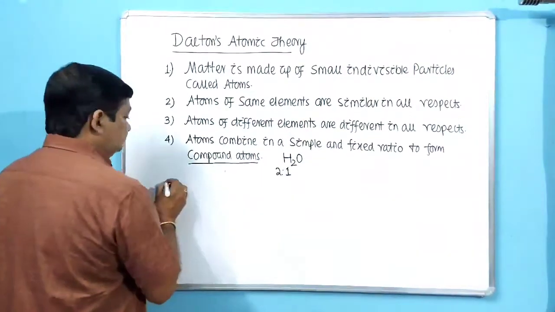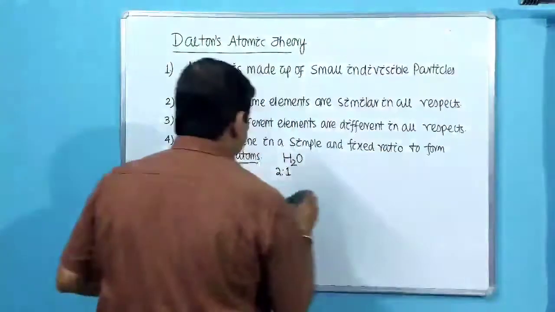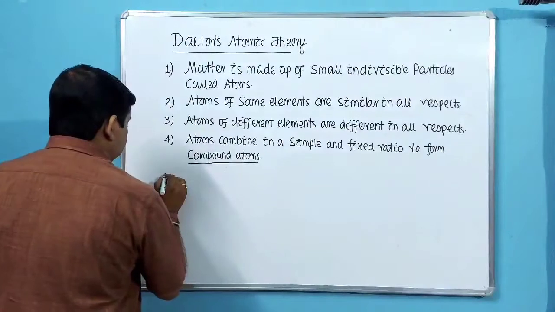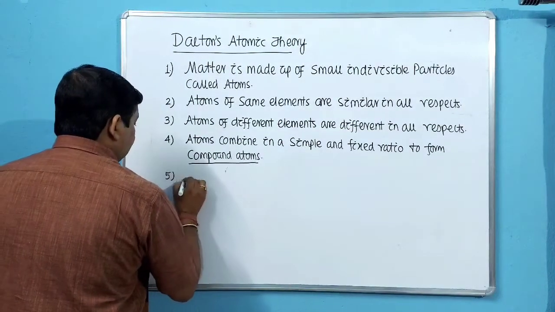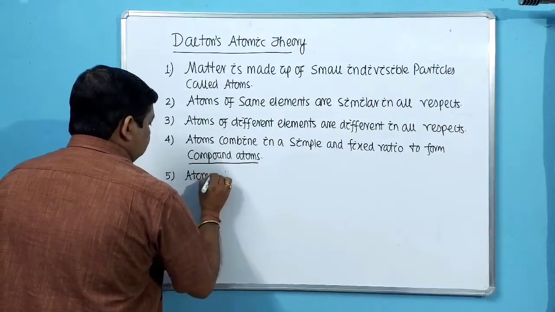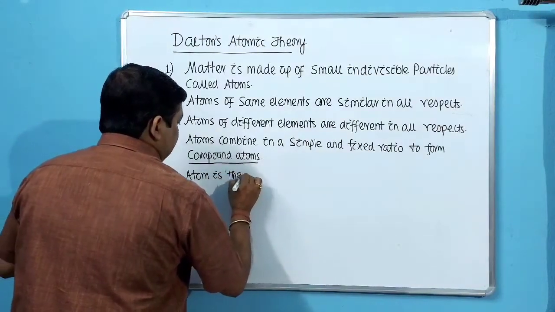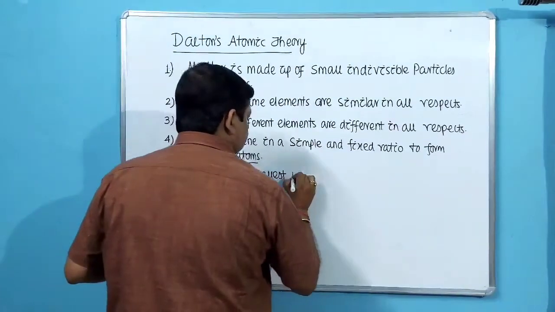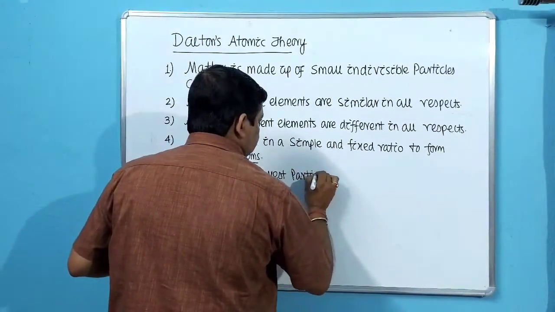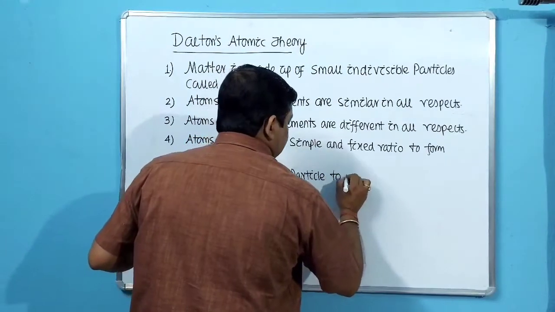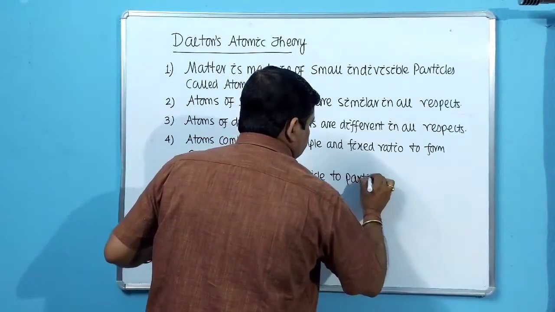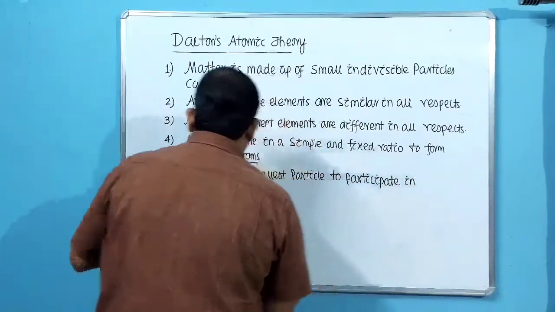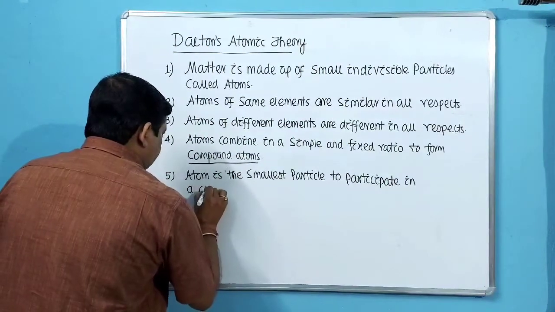Then point number 5. Atom is the smallest particle to participate in a chemical reaction.